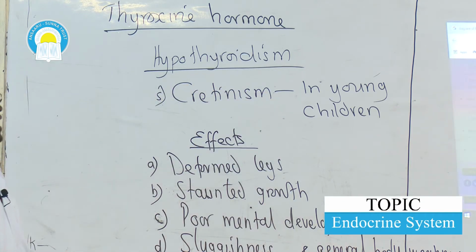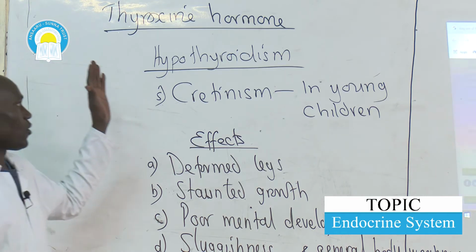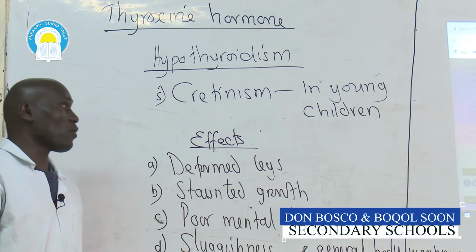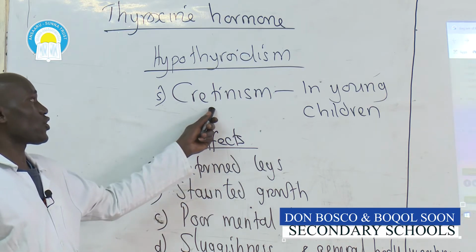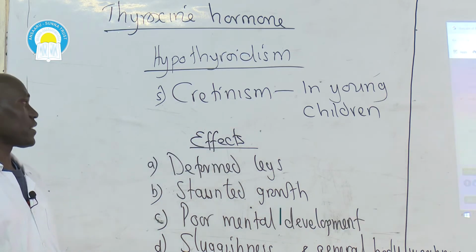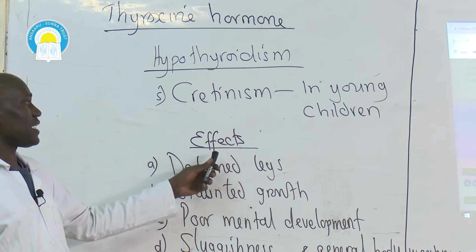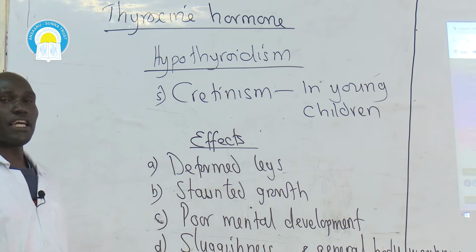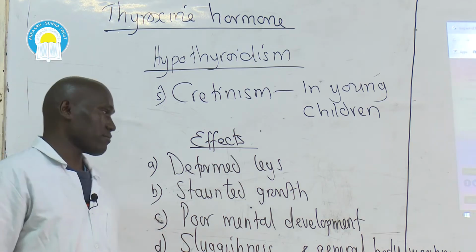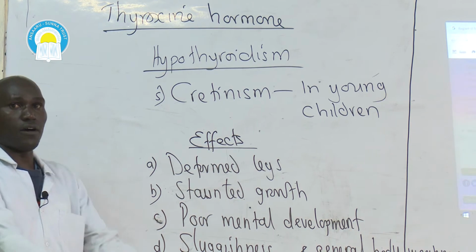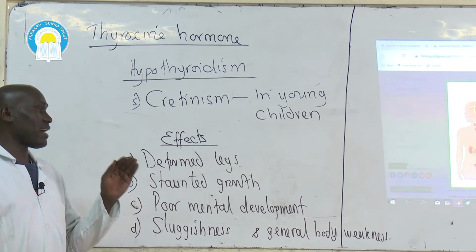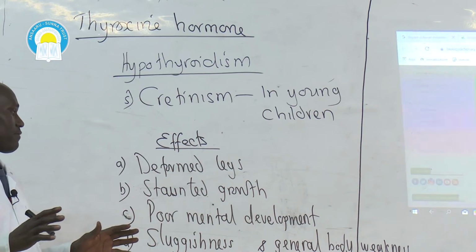So, a child who suffers from hypothyroidism, that is deficiency of thyroxine hormone, will suffer from a condition known as cretinism. Cretinism leads to the following effects. One, a child will have deformed legs, bowed or knock knees. A child will have stunted growth, dwarfism.